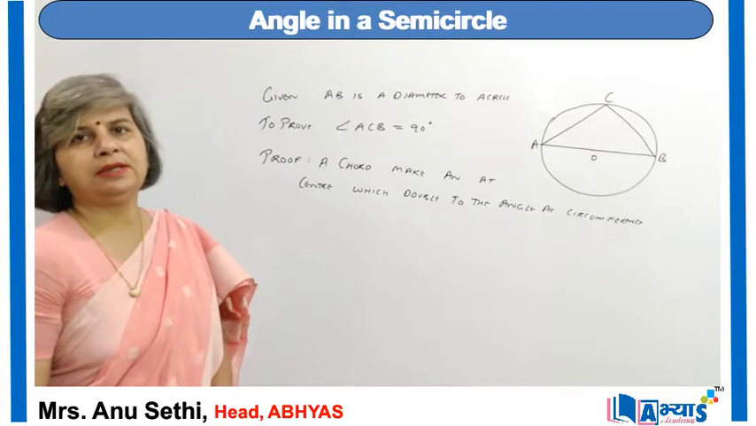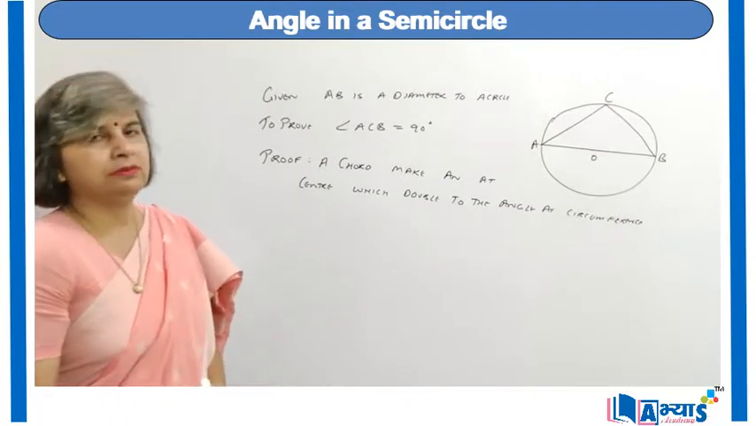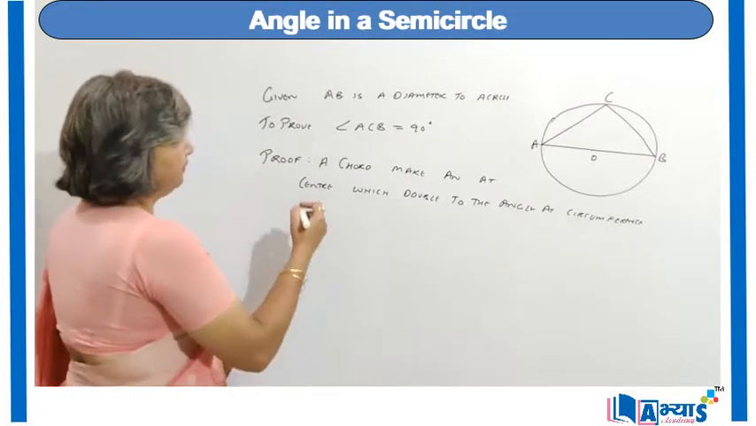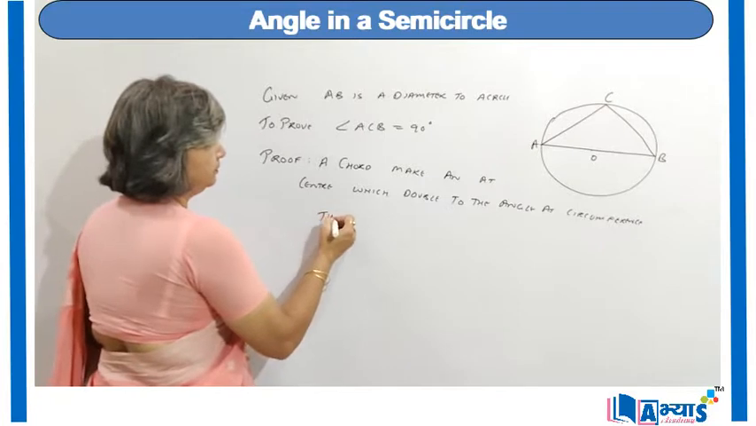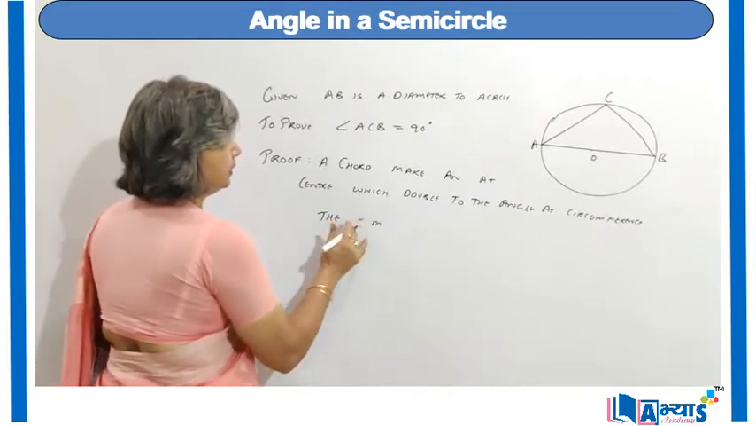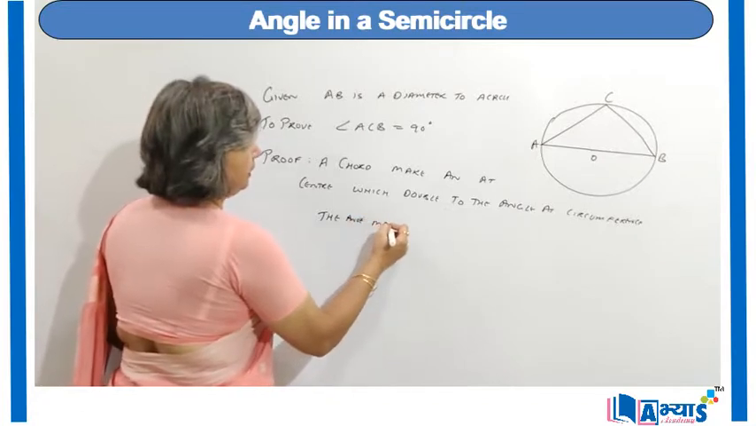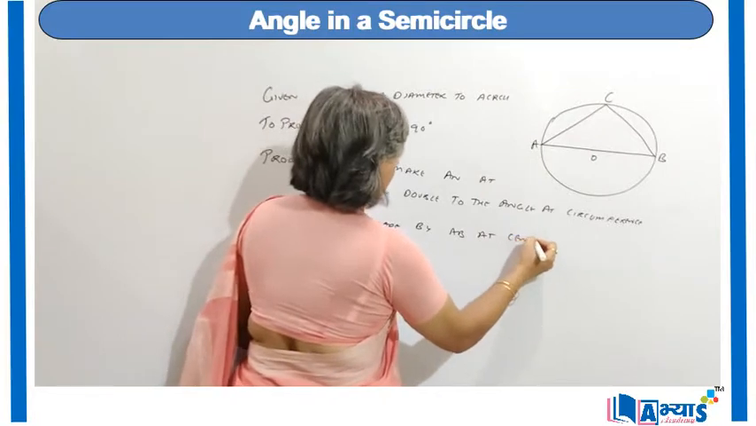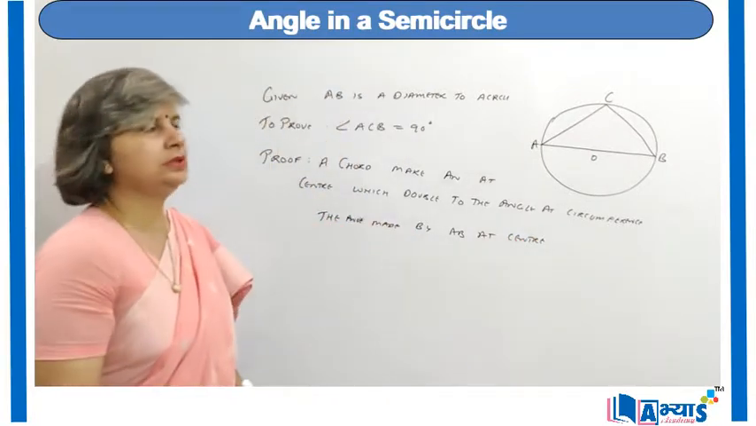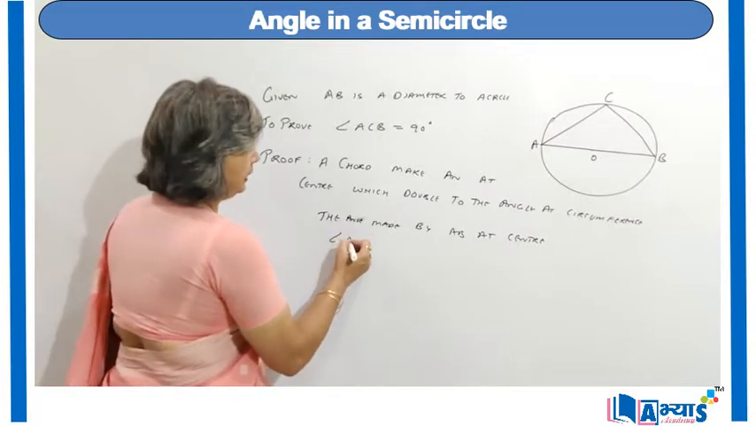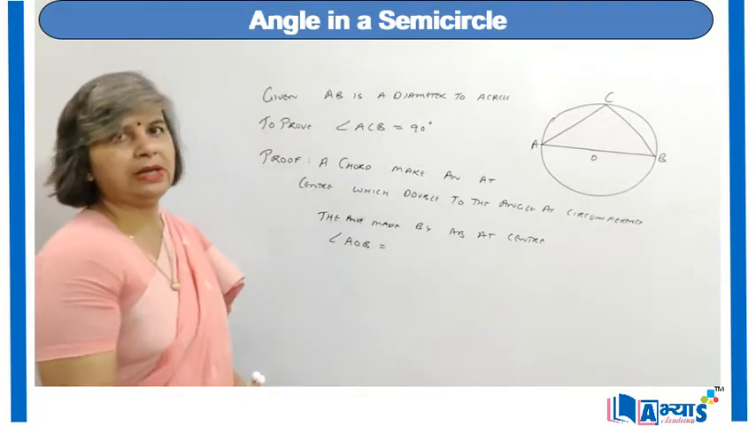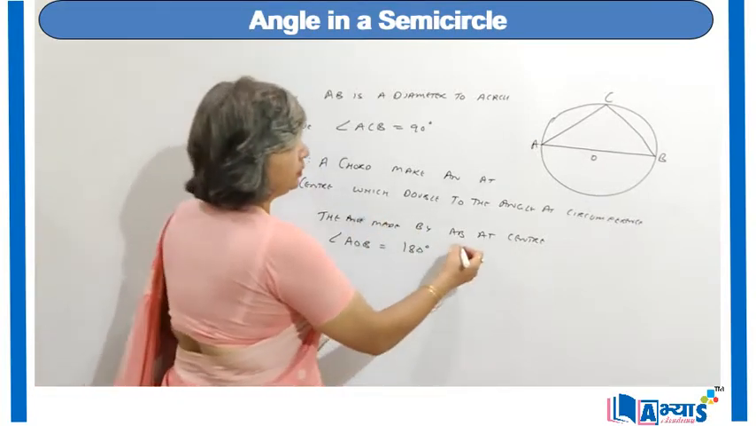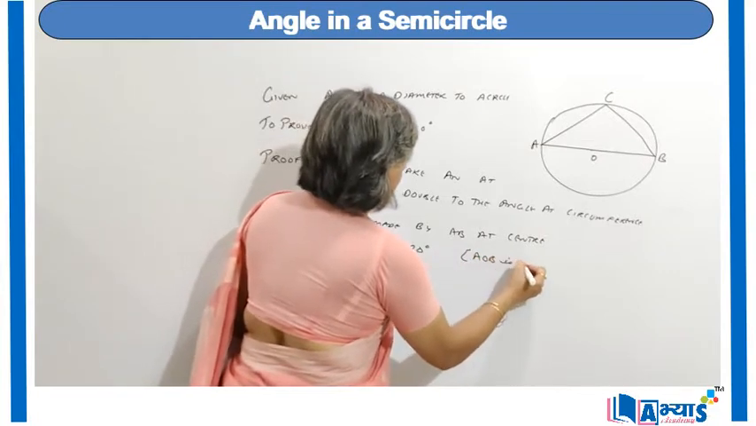Now we know that the chord makes an angle at the center which is double the angle at the circumference, and AB is a chord. Now the angle made by AB at the center. As we know, AB is the diameter, so it is a straight line, so angle AOB is the angle made by AB at the center, and it will be equal to 180 degree because we know that AOB is a straight line.